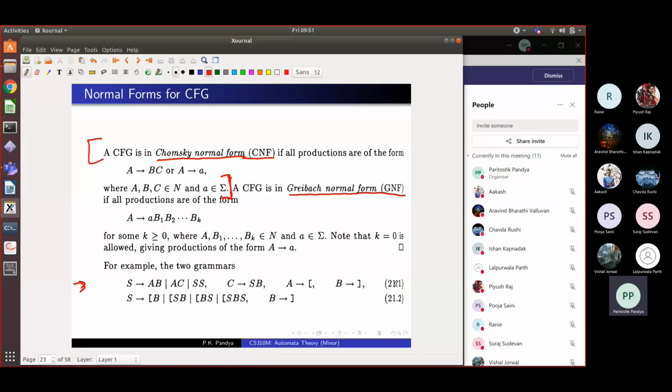Can this grammar 21.1 derive the epsilon string?